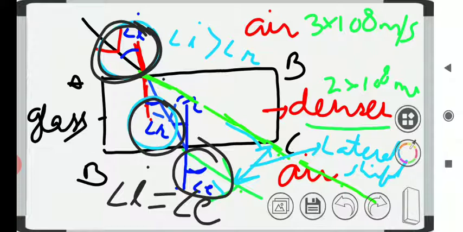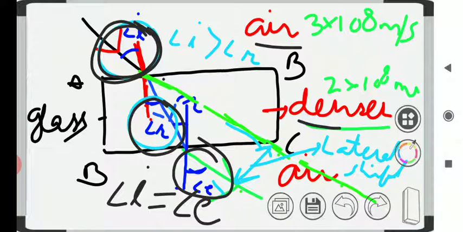We know that there are different pairs of media, and the speed of light is different in different media. For example, air is a rarer medium in which its speed is faster. And when it passes from air to a denser medium, what will be observed?